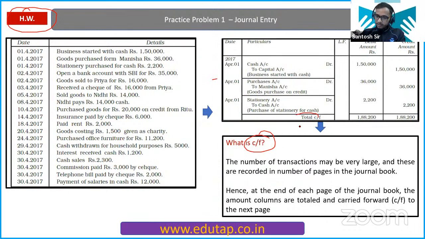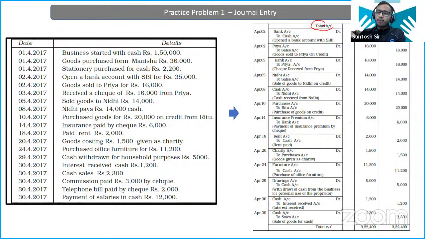So this is your total CF. Below the end of the first page, total of debit, total of credit. Okay. And on the next page, you will write total brought forward, and you will write the same total debit and total credit what you have got here.